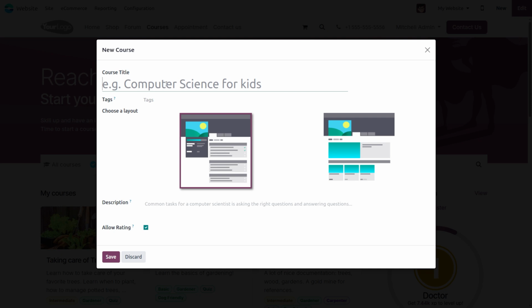Like we can set it as Odoo 18 Basics. Here I am creating the course Odoo 18 Basics. We can choose the tag from here, or we can create a new tag for this course. Then Odoo provides mainly two types of layout for a course, documentation and training. Here we can choose any one of these layouts.